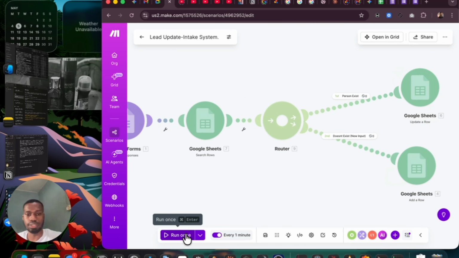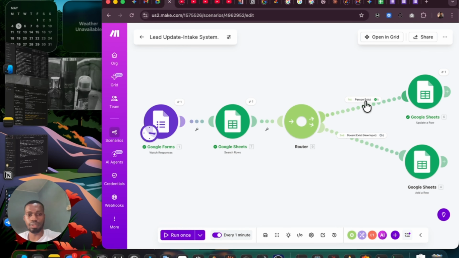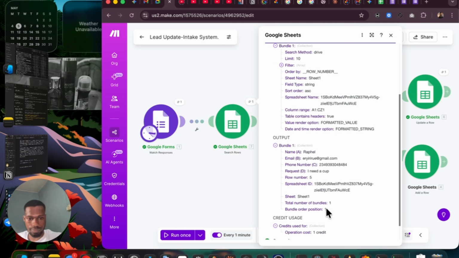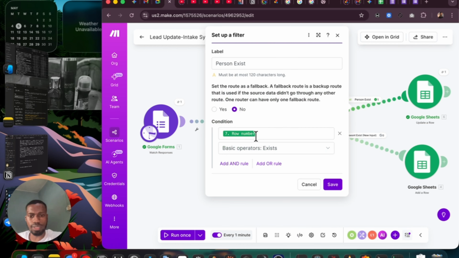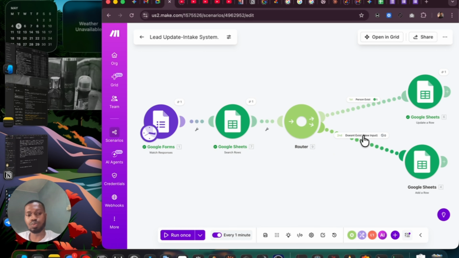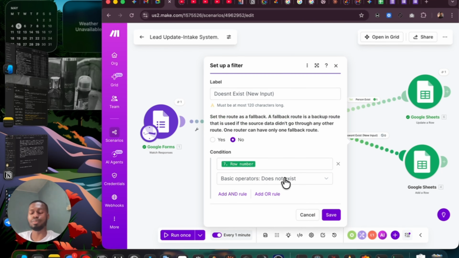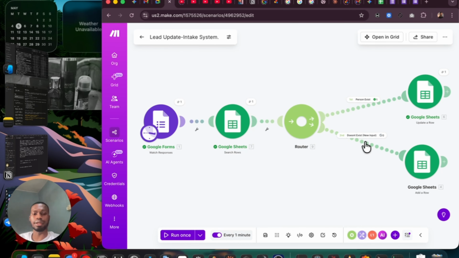So now we are going to run this, and we see that Raphael says this person exists, obviously. Now let's check the row number. You see it's number 5 here. That means the person exists, right? And that was why it already saw that row number exists. That means the row number is starting from maybe 1 and above. It exists, there's someone there. But this one did not come true, because the row number does not exist. So that is how filtering works, and that's how router works, just to break things down for you to have options to send data into. So that is basically it for this.